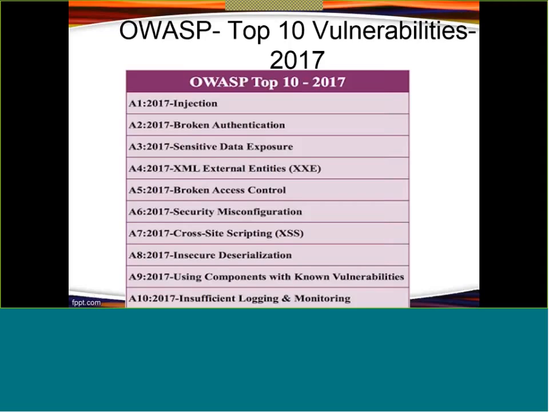So these are the top 10 security threats which are presently in the OWASP top 10 list, right? Most of them I have already discussed yesterday, like injection, cross-site scripting, sensitive data exposure, security misconfiguration. The rest of the attacks I'm going to show you and discuss here.